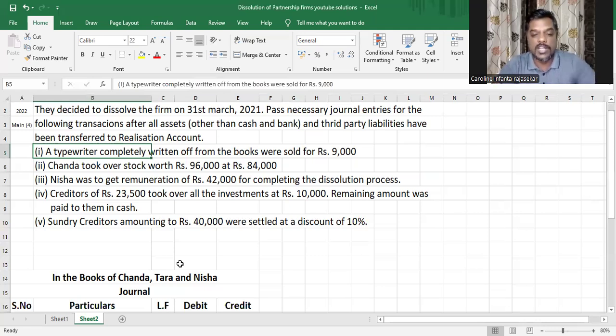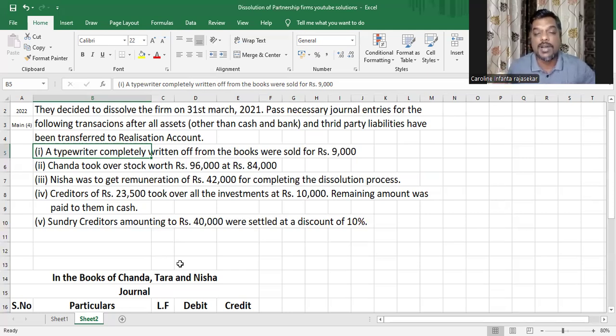My rule is very simple, my dear children. There are no asset accounts or liability accounts open. Whenever you sell any asset, it is an income for you. And all income has to be credited to a nominal account. As far as dissolution is concerned, there is only one nominal account that is open during the dissolution process, and that nominal account is realization account. So any sale which is giving you income will be credited to realization account.